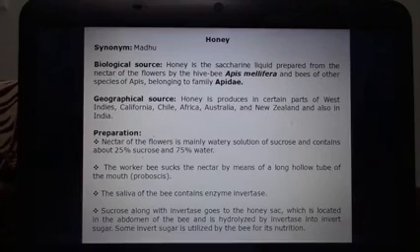The worker bee sucks this nectar by means of the proboscis present in its mouth, and the saliva of the bee contains the enzyme invertase. So sucrose along with invertase goes to the honey sac, which is located in the abdomen of the bee, where it is hydrolyzed by the invertase enzyme and converted into invert sugar. Some of the invert sugar is utilized by the bee for its nutrition.